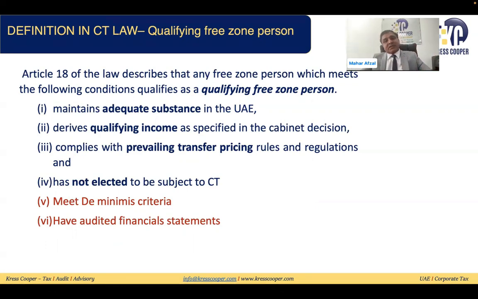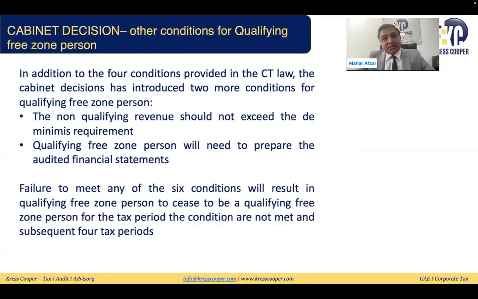If all these 6 conditions are being fulfilled, then we can say the person is a qualifying free zone person. If the person is not fulfilling all these 6 conditions, then the person will not be classified as a qualifying free zone person, and for the current tax period and for the subsequent 4 tax periods.